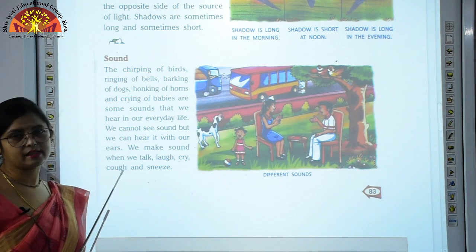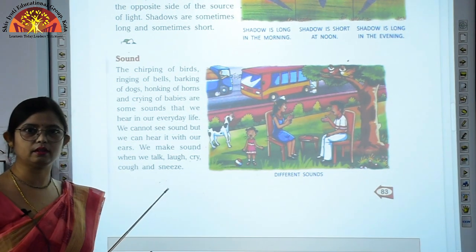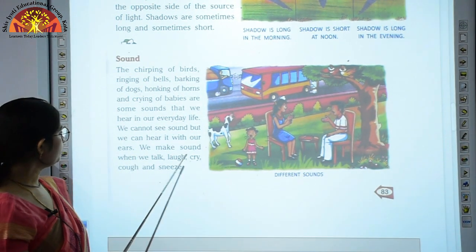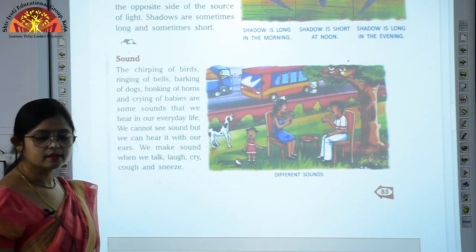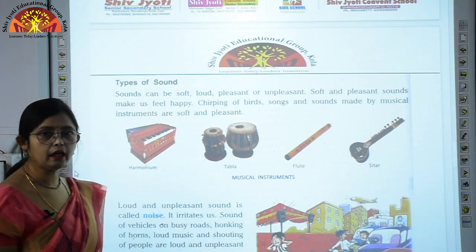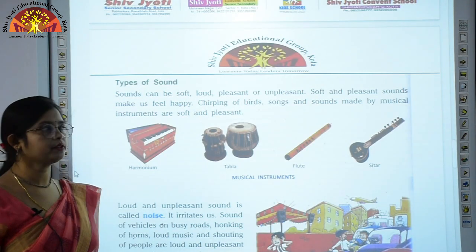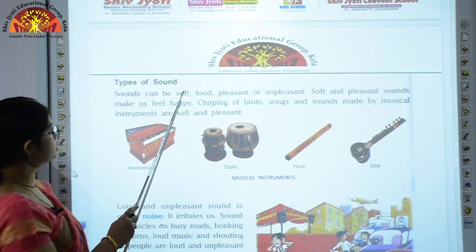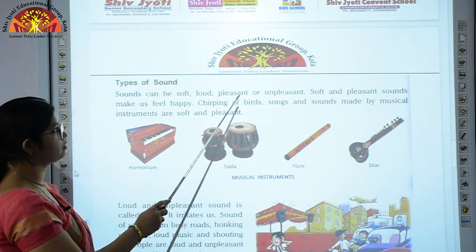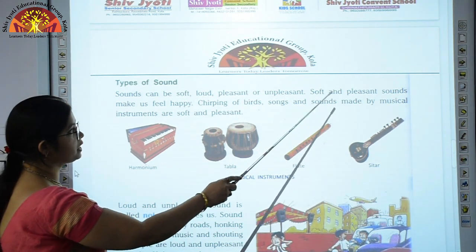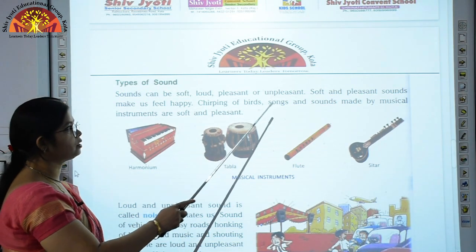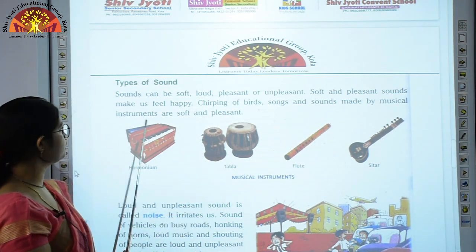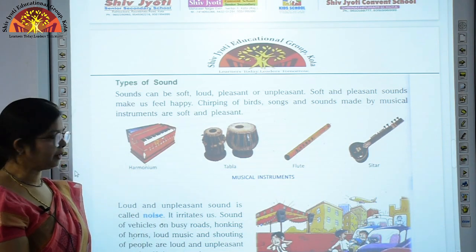So ears are our sense organs which help us to hear the different types of sounds. We make sounds when we talk, laugh, cry, cough and sneeze. Now children, there are different types of sounds. Sounds can be soft, loud, pleasant or unpleasant. Soft and pleasant sounds make us feel happy. Chirping of birds, songs and sounds made by musical instruments are soft and pleasant.